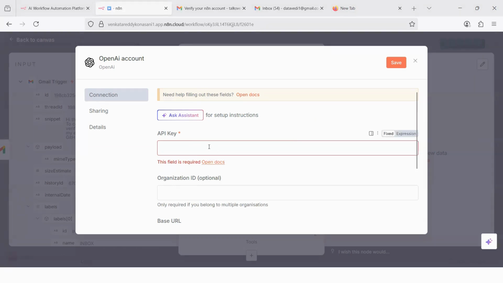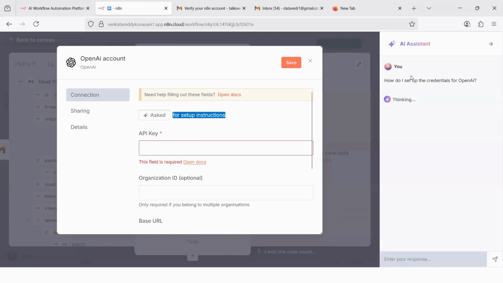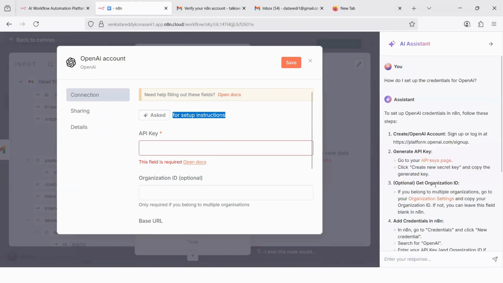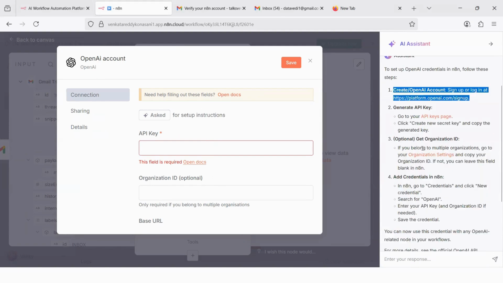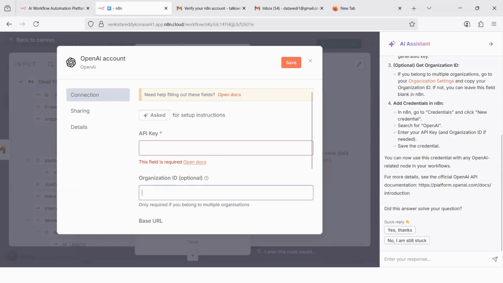Let's get the API key in my case. If you have the API key, you can paste it here directly, or whenever you get a doubt, they have given a beautiful feature called Ask Assistant. It will try to help you with what is going wrong, what is going right. In fact, during our N8N notes creation, we will be asking the assistant multiple times. So create an OpenAI account, generate the API key, and then the organization ID is optional. This is optional, and then go ahead. That's what it says.